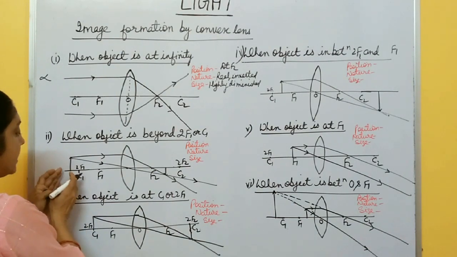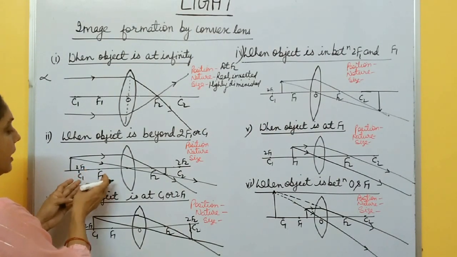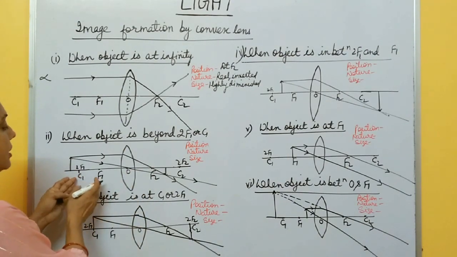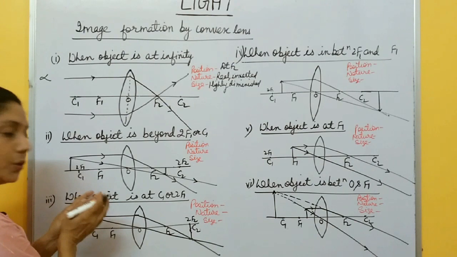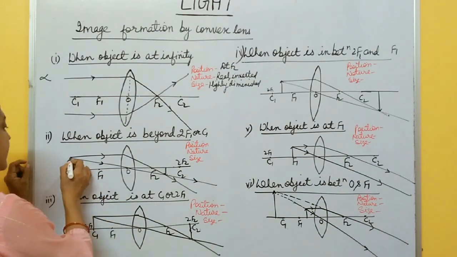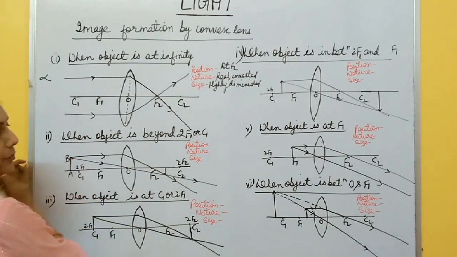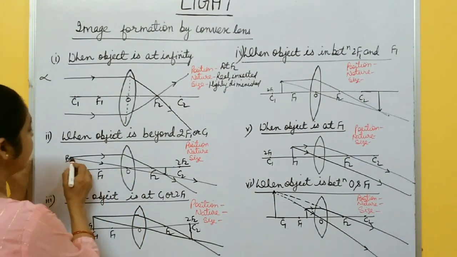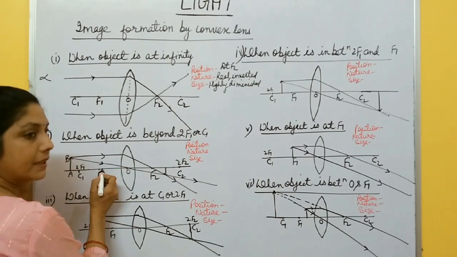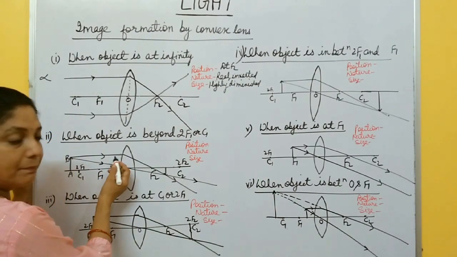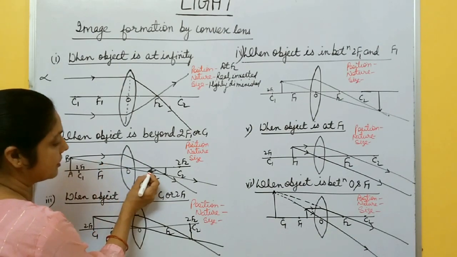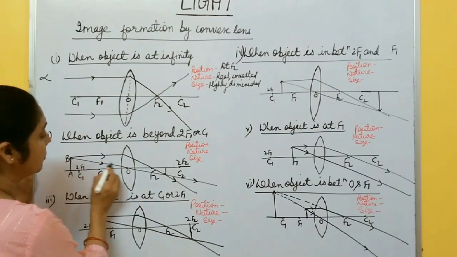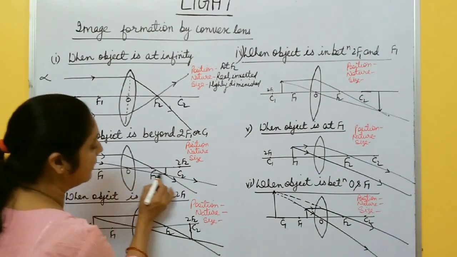Now, second point, when the object is beyond 2F1 or C1, meaning this is first center of curvature, the object is kept beyond C1. Focus is always between optical center and center of curvature, so C1 is always twice F1 distance. When object is kept at this point, suppose AB is the object. Now, for image, we need two rays to meet at some point. So, first ray is going parallel to the principal axis. Then any ray parallel to the principal axis, after refraction passes through second focus. And if another ray is passing through the optical center, it goes undeviated.